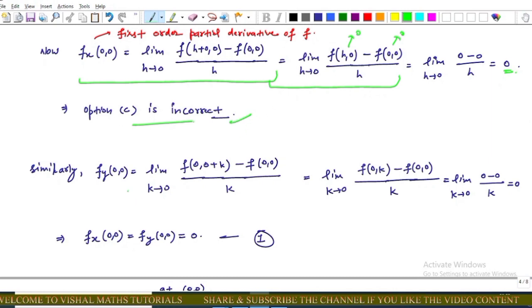Now similarly, for differentiability we have to find out the first order partial derivative of f with respect to y, that is f_y(0, 0). Its original definition is this, and after simplification this becomes this. Now from the given function, this value is 0 and this value is again 0. This implies that limit k tends to 0 of 0 minus 0 upon k is 0. It's simple. Now from this and this, it implies that f_x(0, 0) equals f_y(0, 0) equals 0. Save this equation first.